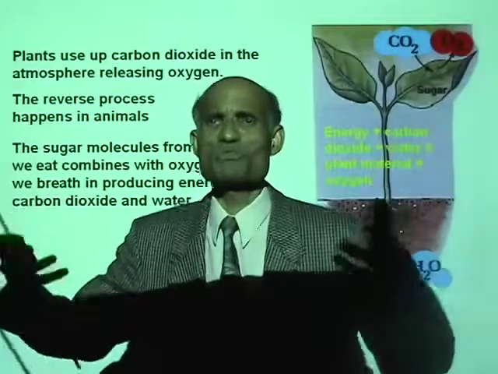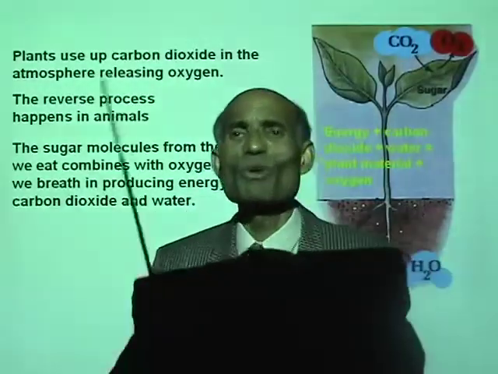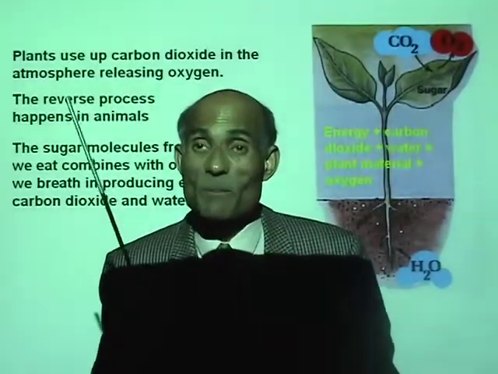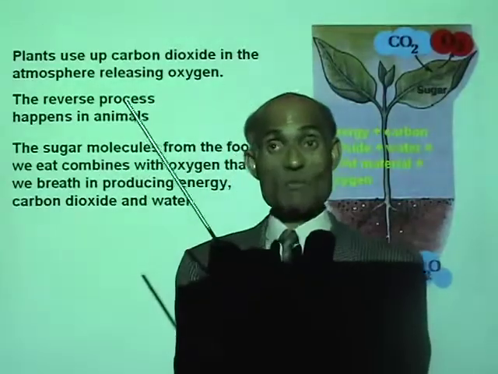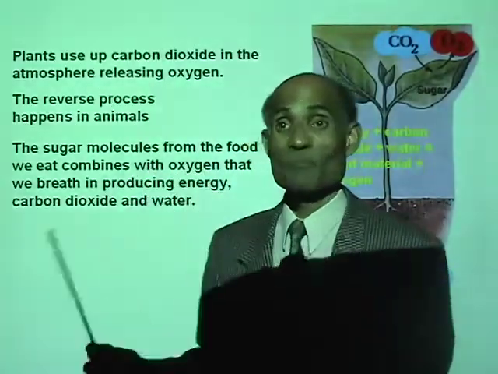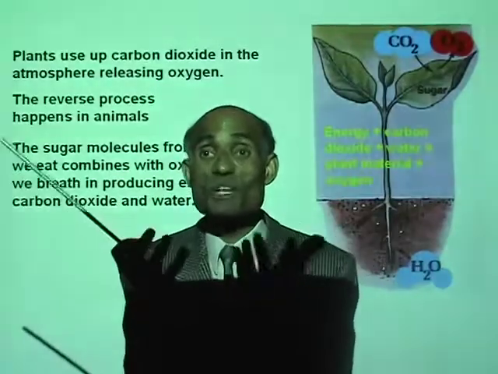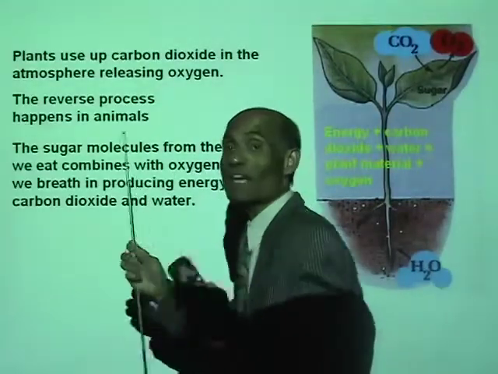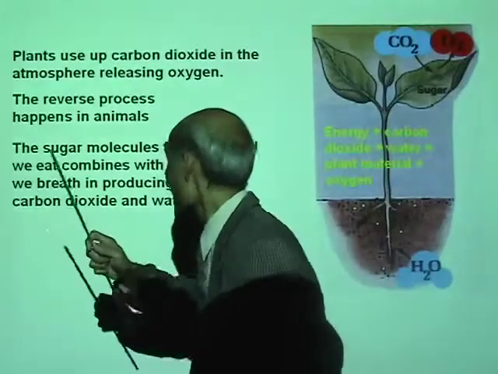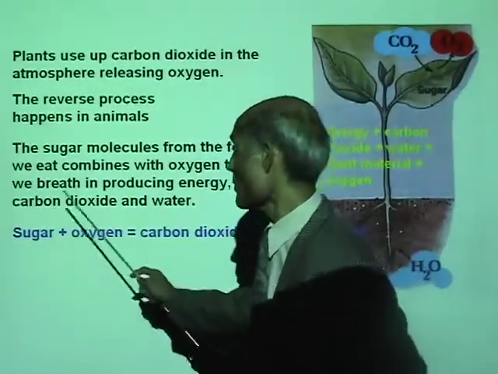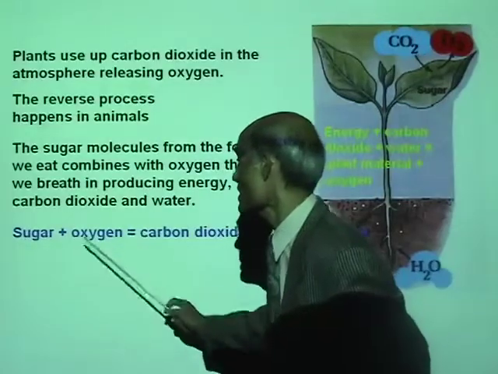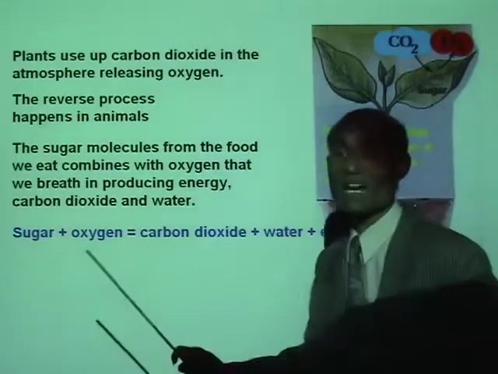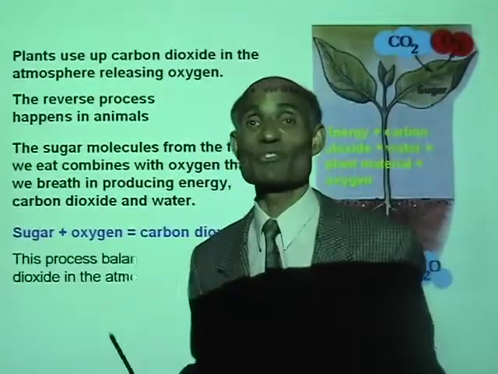You see, how much energy do we have? We go around and do a lot of work every day. Where do we get all that energy from? That energy we get from combustion of the food that we eat with oxygen. You see? The food we eat is broken down into sugar molecules. And these sugar molecules combine with oxygen, producing energy, carbon dioxide and water. So look at the equation. Sugar plus oxygen is carbon dioxide plus water plus energy. This is exactly opposite of what happens in plants.